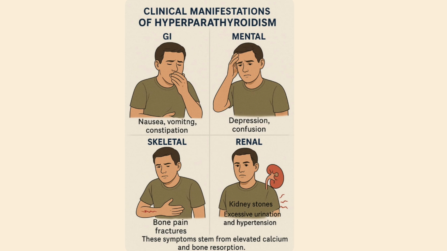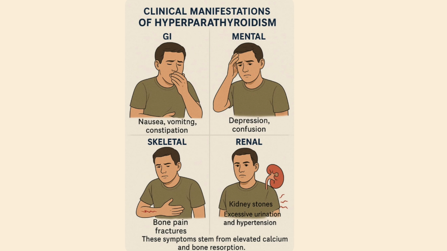For the skeletal system, bone pain and fractures can be present in the patient. It is due to excess PTH, which increases the osteoclastic activity in the patient. Bone resorption also weakens the skeletal structure, and that's why all this occurs in the patient.